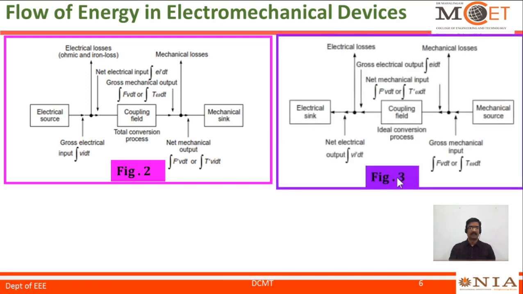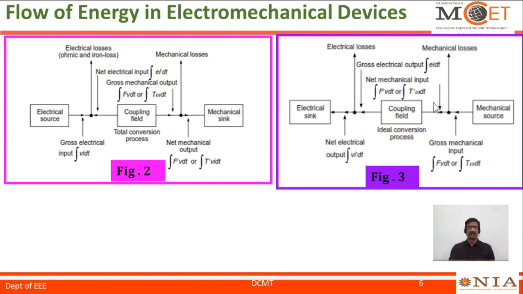Figure 3 indicates the flow of energy in a generator, where it takes mechanical energy as input and converts that into electrical energy via the coupling field. At the input side, gross mechanical input is applied, subtracting the losses.